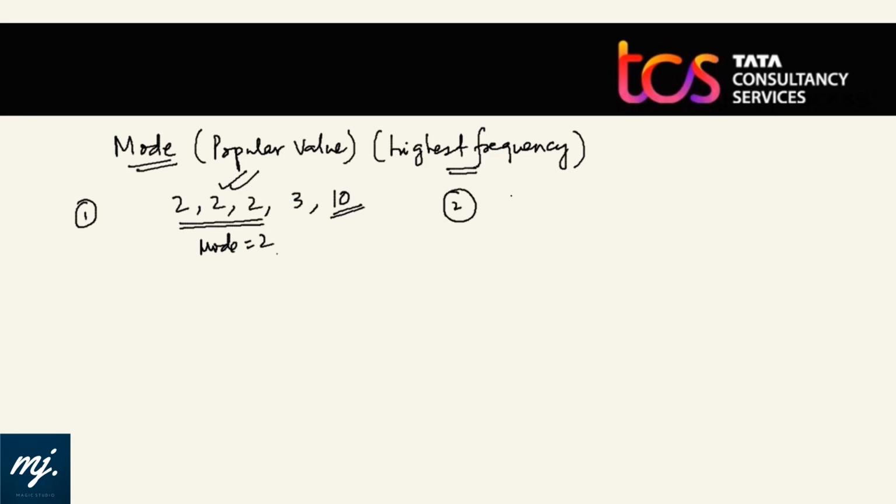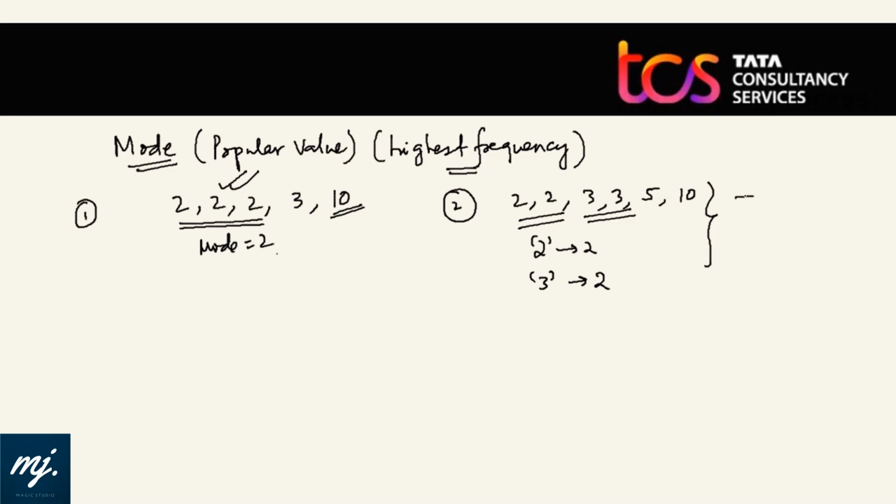This is a first example. Take one more example. 2, 2, 3, 3, 5, 10. Here we can see that there are two values which are occurring with the same highest frequency. Value 2 is occurring twice and value 3 is also occurring twice.